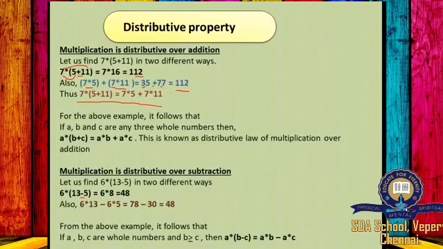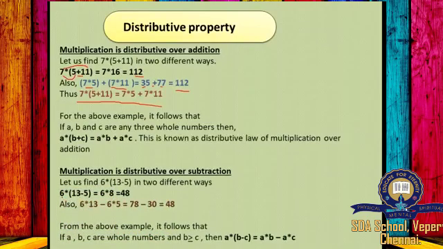Let us find 6 into (13 minus 5) in two different ways. So the first is 6 into (13 minus 5). First we have to solve the numbers inside the bracket. So 13 minus 5 will be 8. 6 8s are 48.